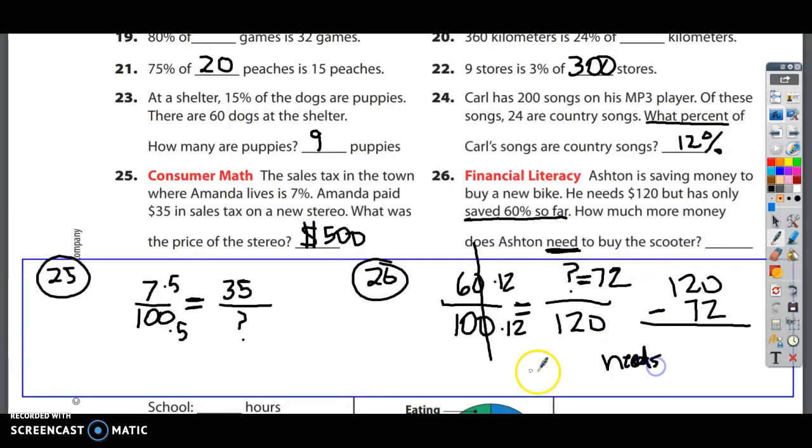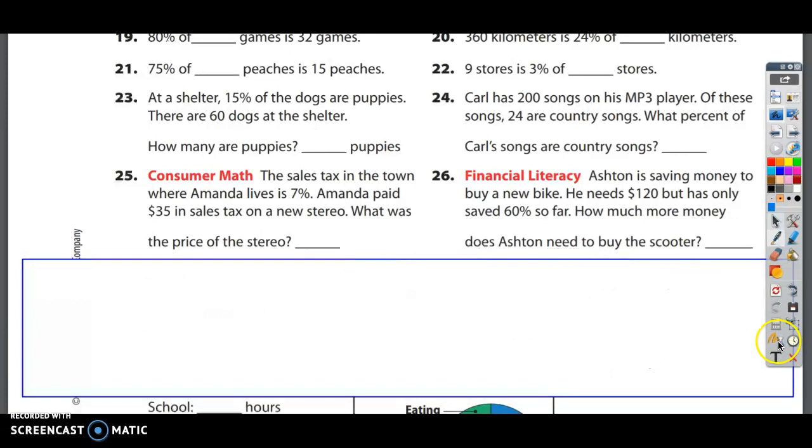It's poor writing, I'm sorry about that. I'm going to borrow here, and 10 minus 2 is 8, and I'm going to borrow again, and 11 minus 7 is 4. It's $48, that's how much he still needs. If you get 72 there, you did all the math right, but you didn't read it carefully. He has saved 72. He still needs to save 48. All right.